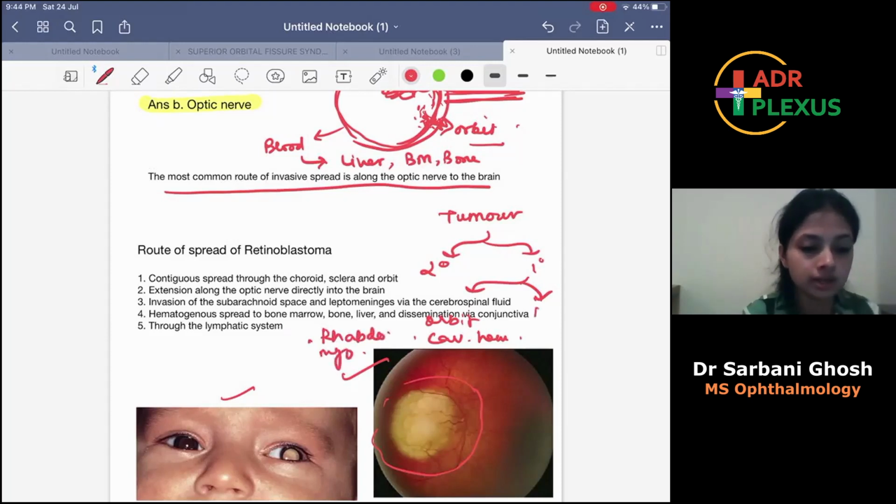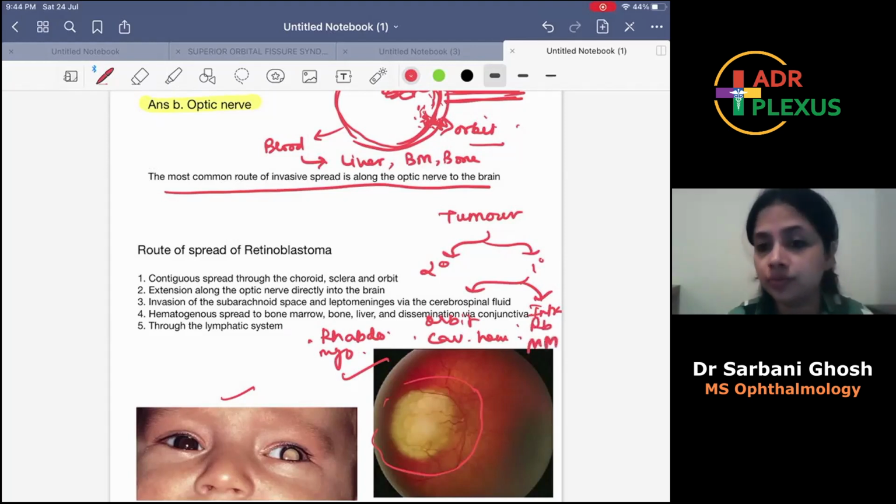And intraocular, the most common in children is retinoblastoma, and in adults it is malignant melanoma. So most common primary orbital tumor: cavernous hemangioma in adults, rhabdomyosarcoma in children. Intraocular is retinoblastoma for children and malignant melanoma for adults.